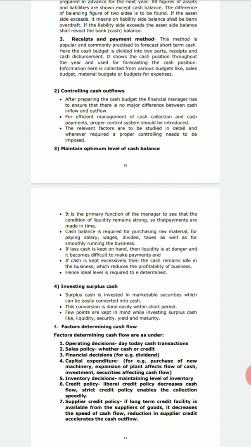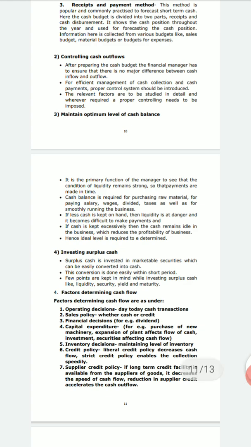We are dealing with unit number 3, and this is the function number 2 that we are going to start as far as cash management is concerned. This is the third unit, related to management of cash. We are dealing with the second function of cash management. As of now, we have completed the first function related to this unit, that was cash planning, in the offline sessions. Today we'll be taking up the next important function, that is controlling of the cash flows.